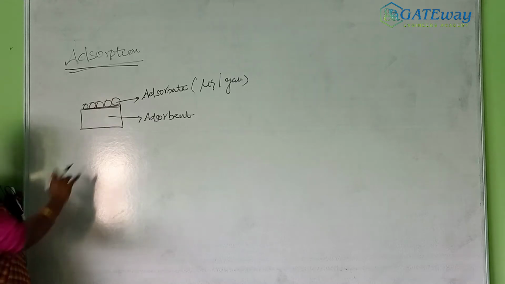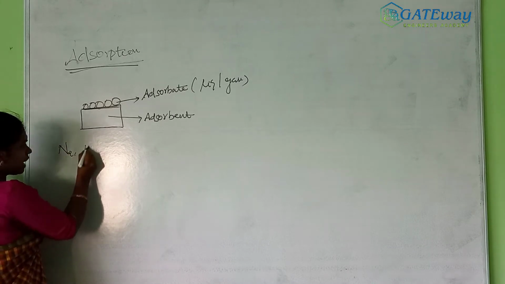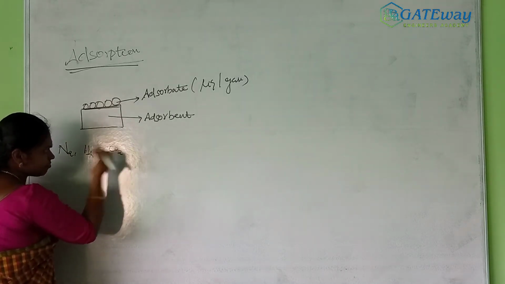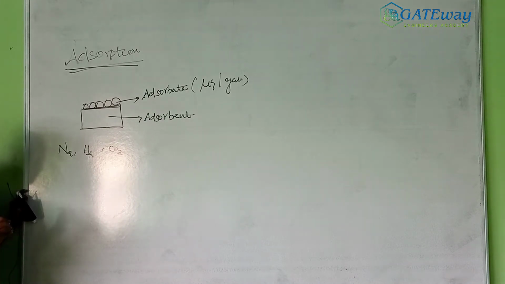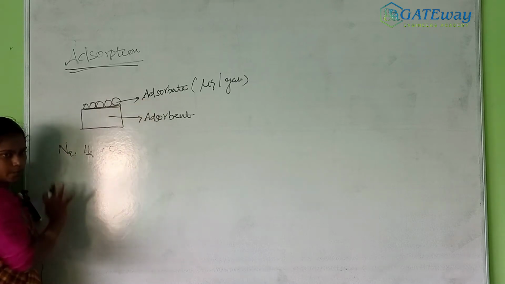Right. So in adsorption, take for example a chalk piece. Water is absorbed into the interior as well as the surface, which is a bulk phenomenon. But here the particle is adsorbed only on the surface. An example is charcoal, where the adsorbate may be a gaseous particle like nitrogen, hydrogen, or carbon dioxide. These gases are adsorbed on the surface of the adsorbent, right? This is the adsorbent and this is the adsorbate.